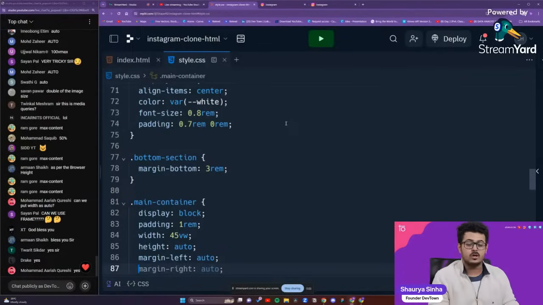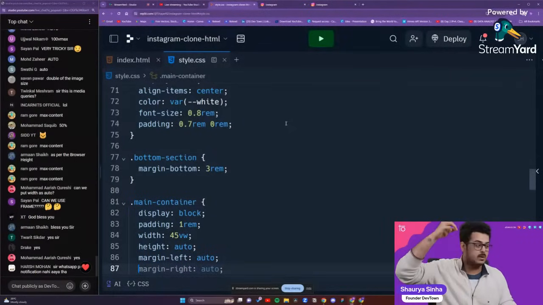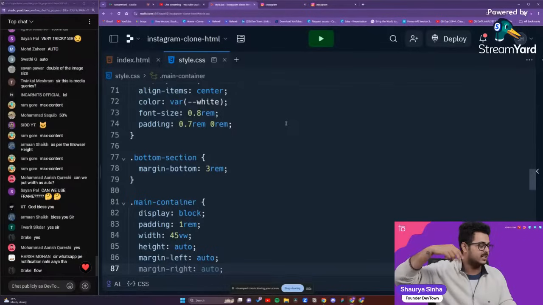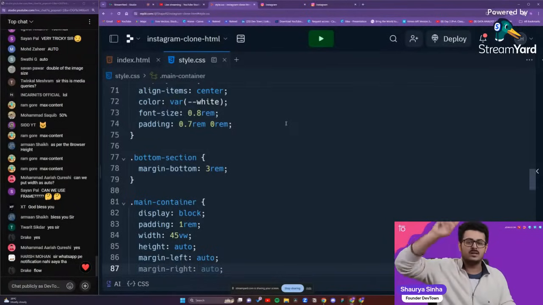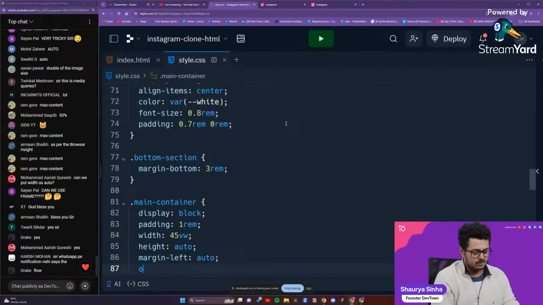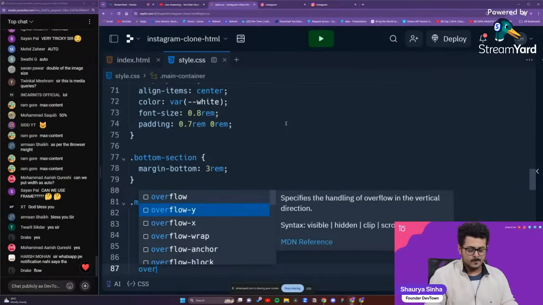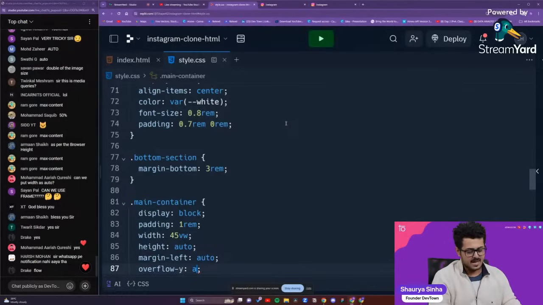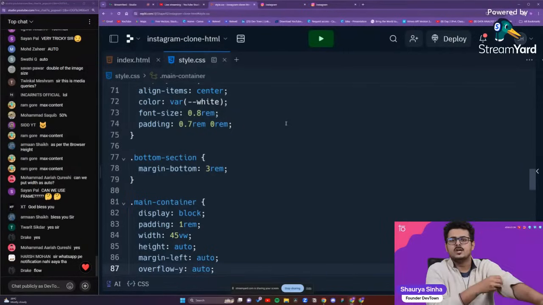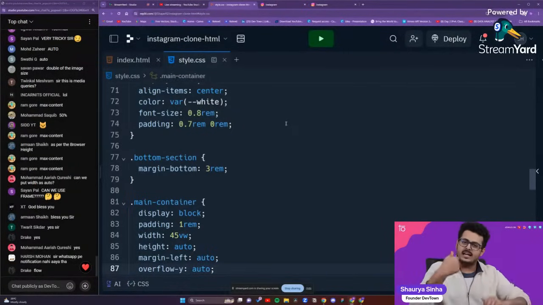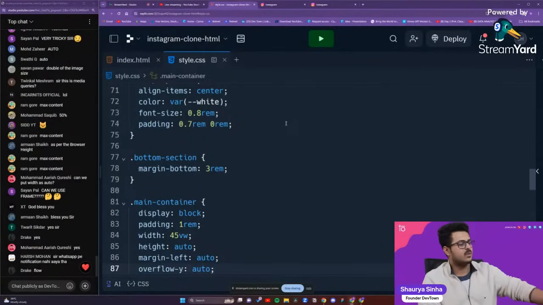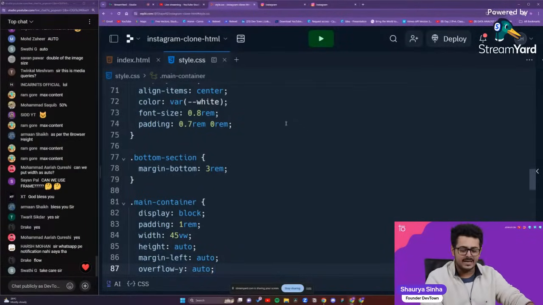So for the y-axis to be scrollable, we are working in the main container, guys. The y-axis should be scrollable. So overflow-y we'll set as auto because there'll be a lot of posts. Okay, so a lot of things will be there. So it automatically identifies and lets you scroll through the y-axis. That is what we are setting up right over here for the main container itself.